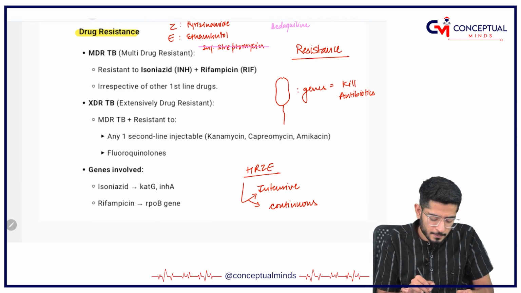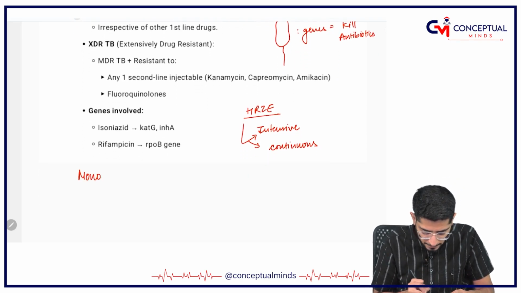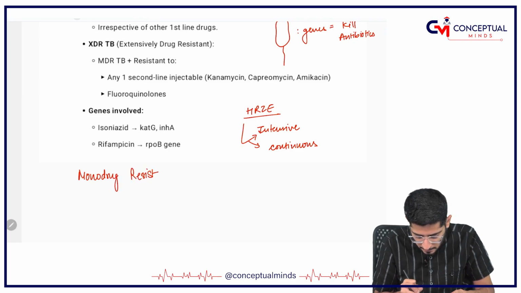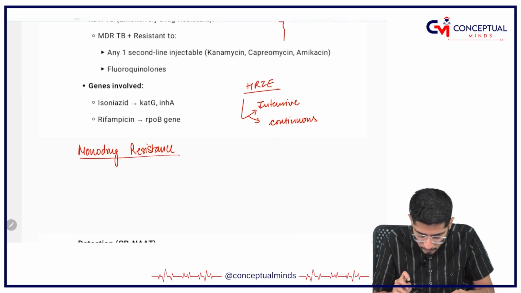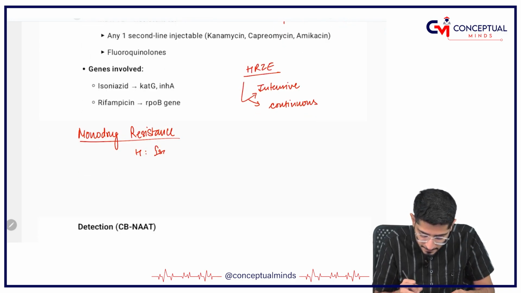So first of all, what do you mean by monodrug resistant bacteria? Monodrug resistance means resistance to H, that is isoniazid.